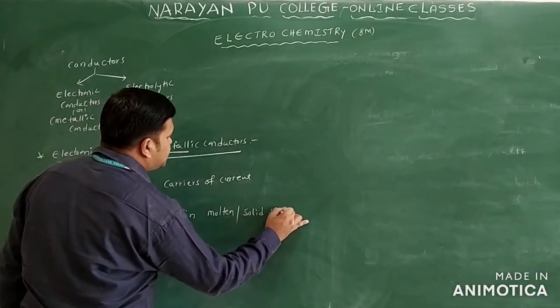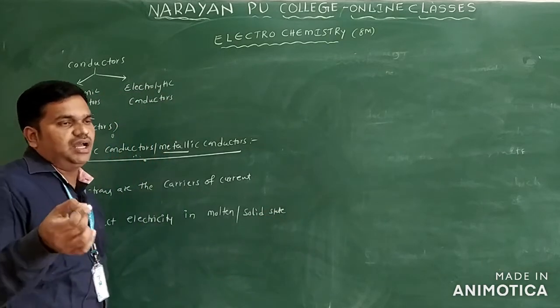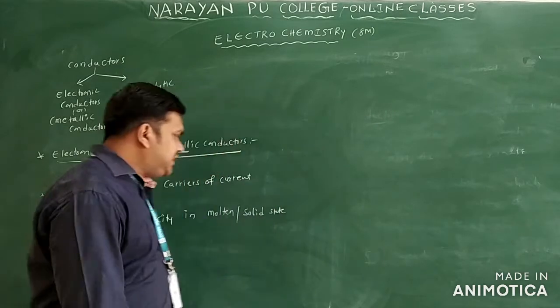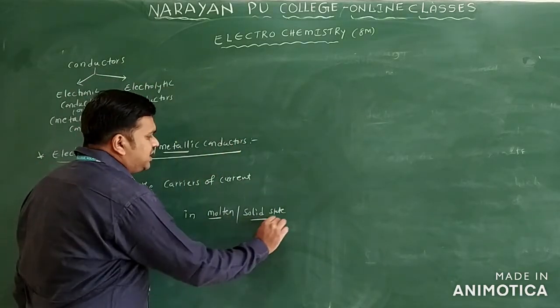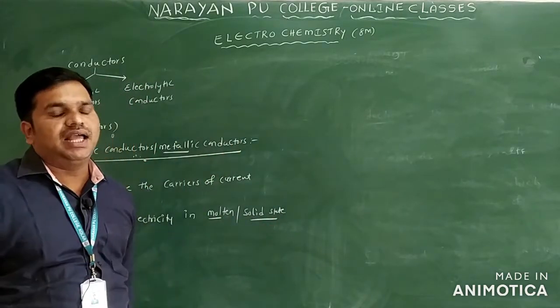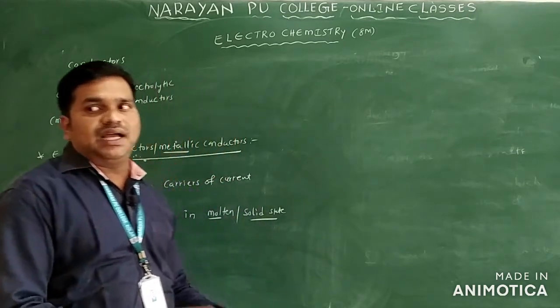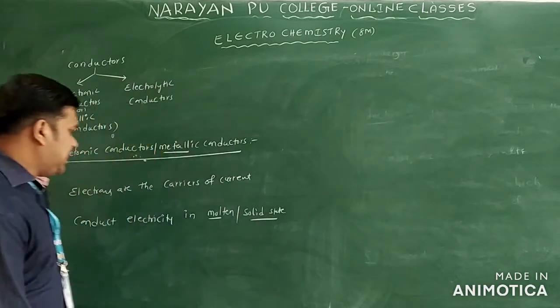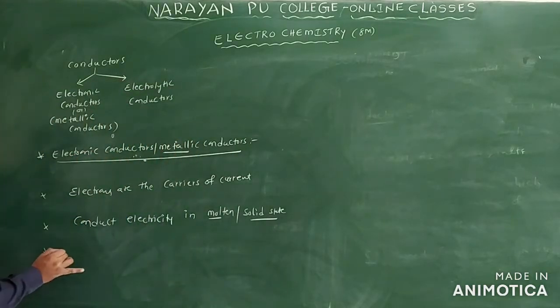Molten or solid state only? If you take iron metal, or silver metal, or copper metal, in which form will they conduct? Solid state only. They allow electricity through them because the movement of electrons takes place from one end to the other end. So they conduct electricity in both molten and solid state.